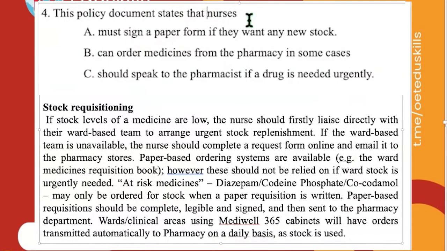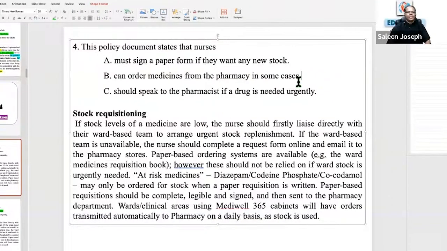Question 4. This policy document states that nurses: A, must sign a paper form if they want any new stock. B, can order medicines from the pharmacy in some cases. C, should speak to the pharmacist if a drug is needed urgently. Now, this policy document states nurses. Who? Nurses must, can, should. Tell me what are the hedging words? Order medicines, speak to the pharmacist, sign a paper form.